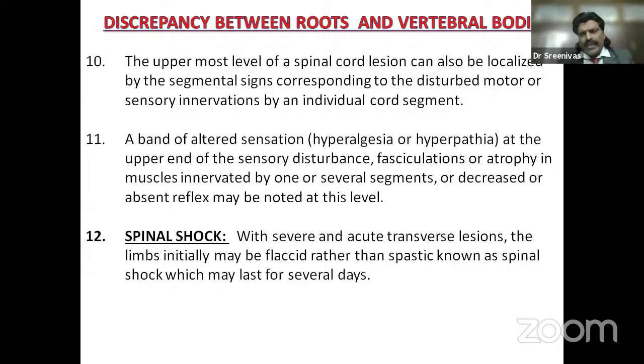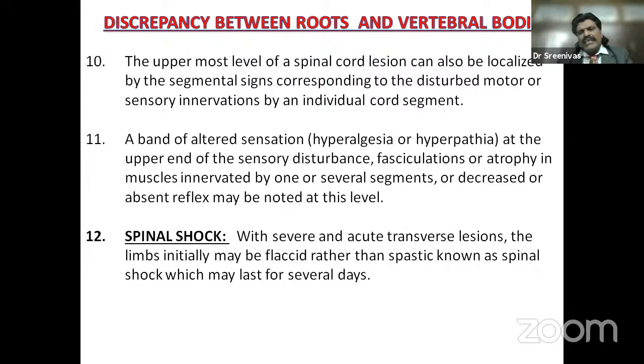One important point we need to know here, especially for postgraduates, is why we try to elicit reflexes: to localize the lesion. At the level, there will be LMN signs because the anterior horn cells of the spinal cord are cut off. Below the level, there will be UMN signs, and above the level, it is normal. At the level, there will be LMN signs because the anterior horn cells are affected. Below the level, there will be UMN signs because the corticospinal tract is affected, and above the level, it is normal. I can give you an example.